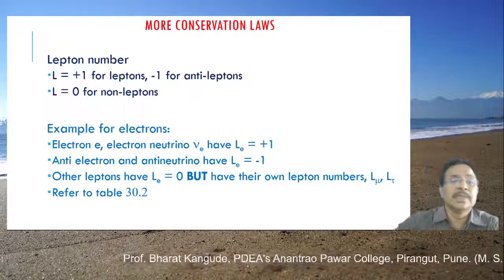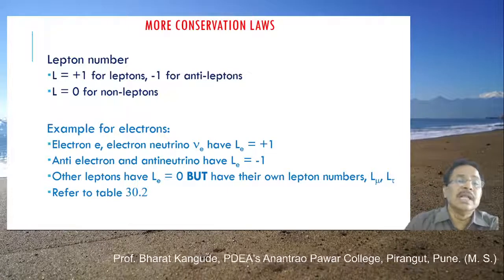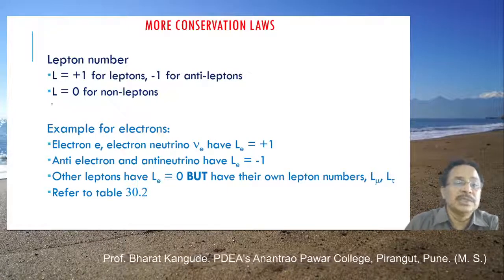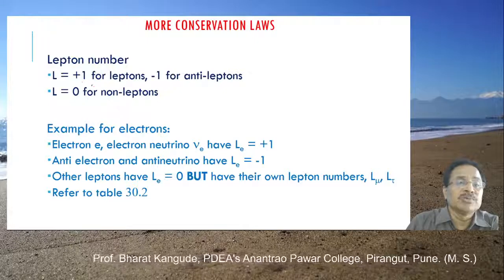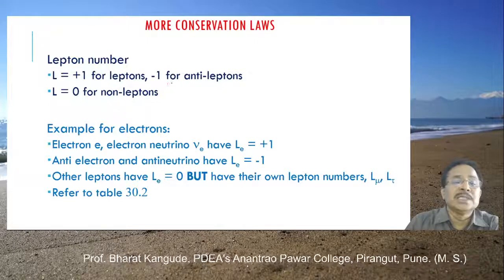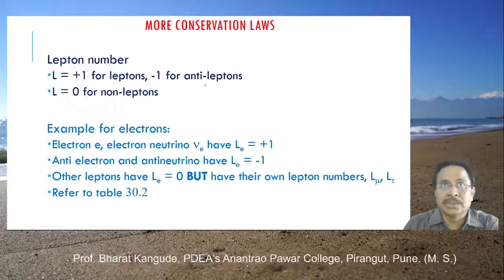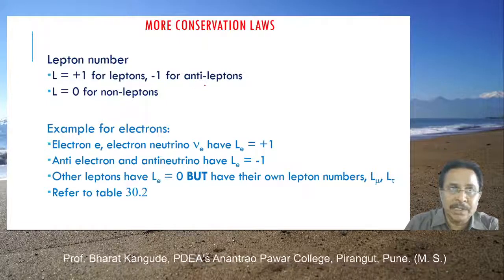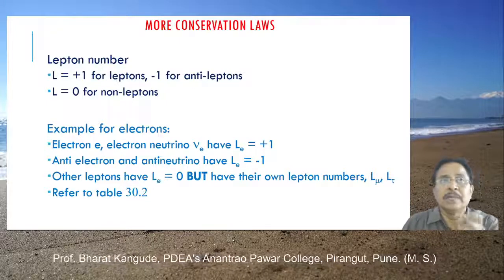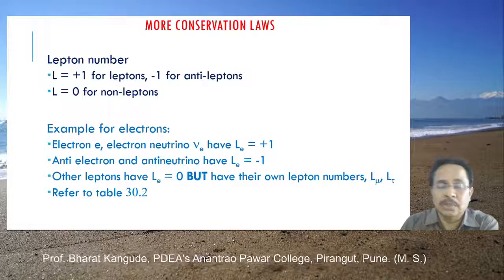That is one case. Then another conservation number is lepton number conservation. Here, L is taken to be +1 for all leptons and -1 for all anti-leptons. We have seen there are three categories: Le, L mu, and L tau.